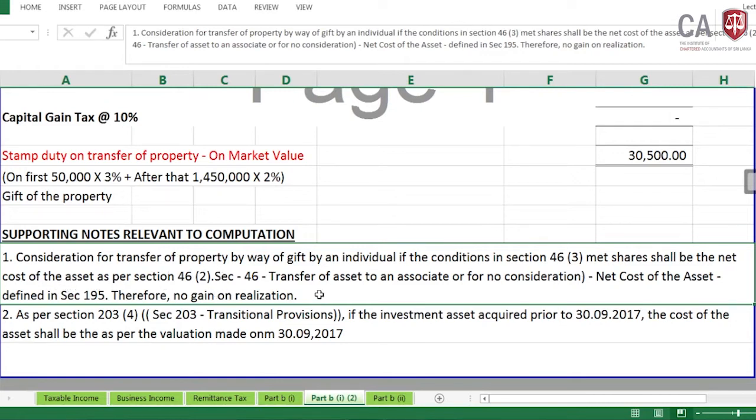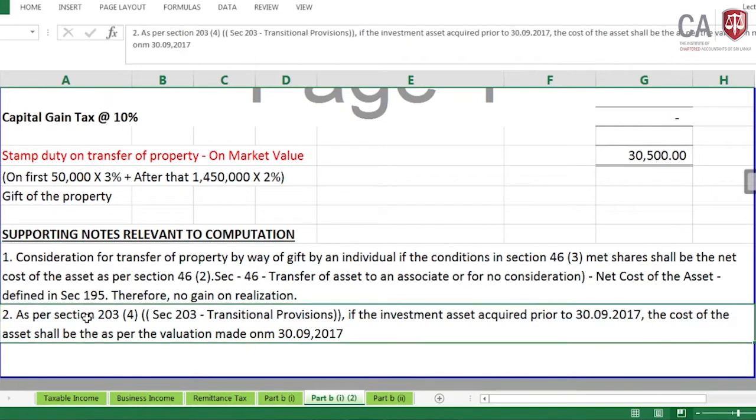Section 46 was the provision on transfer of an asset to an associate or for no consideration. For the net cost of the asset, please go through section 195 and refer to that definition. Therefore, no gain on this realization.